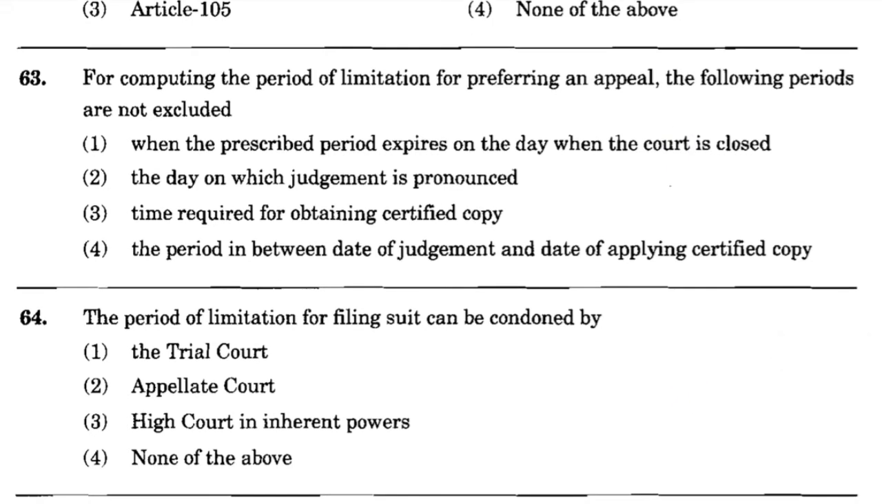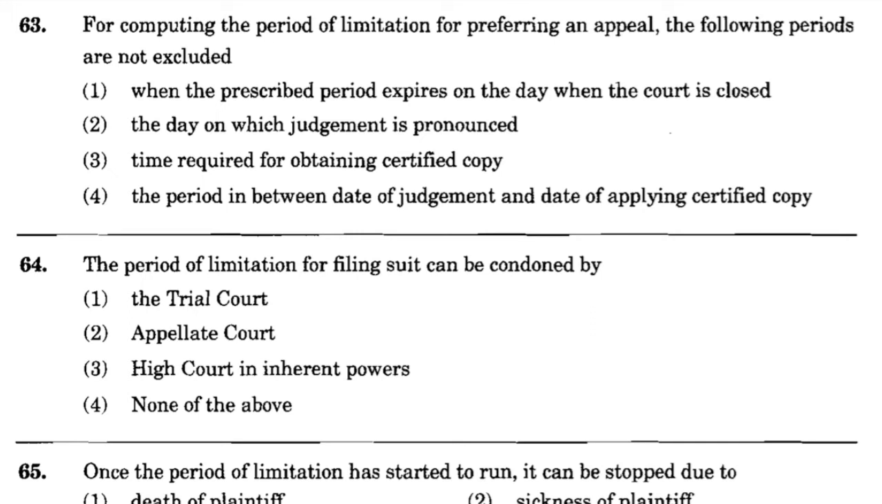For computing the period of limitation for preferring an appeal, the following periods are not excluded. Option number 1, when the prescribed period expires on the day when the court is closed. Option number 2, the day on which judgment is pronounced. Option number 3, time required for obtaining certified copy. Option number 4, the period in between date of judgment and the date of applying certified copy. And the correct answer is option number 4, the period in between the date of judgment and the date of applying certified copy.